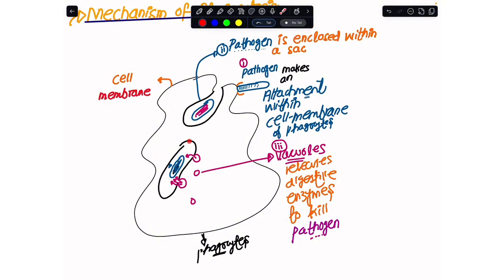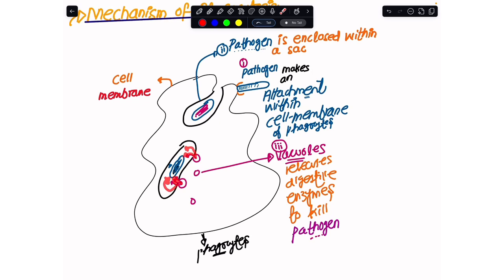So we have enclosed the pathogen in this sac, and now the vacuoles with hydrolytic enzymes fuse with the membrane of the sac in which the pathogen has been enclosed, and the digestive enzymes are released.